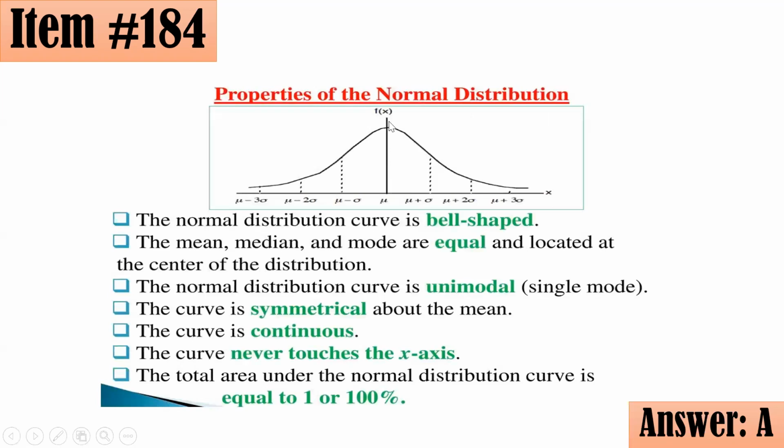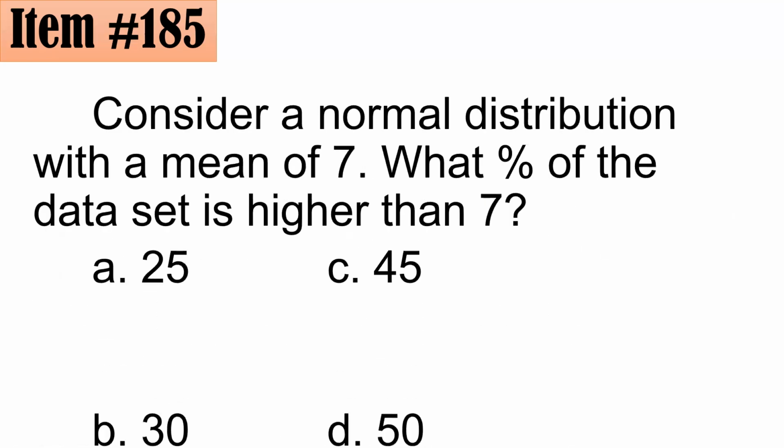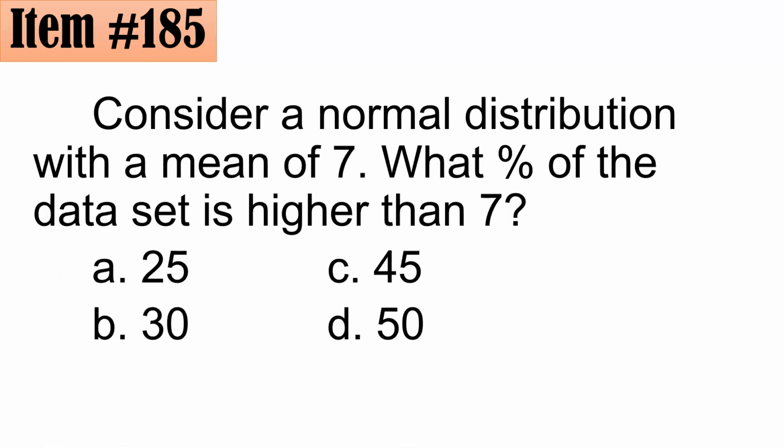Approximately 50% of the scores are less than the mean, and approximately 50% of the scores are higher than the mean. That's why, dahil mean mo 7, it's understood na ang less than 7 ay 50%, ang higher than 7 is also 50%. So letter D po talaga.